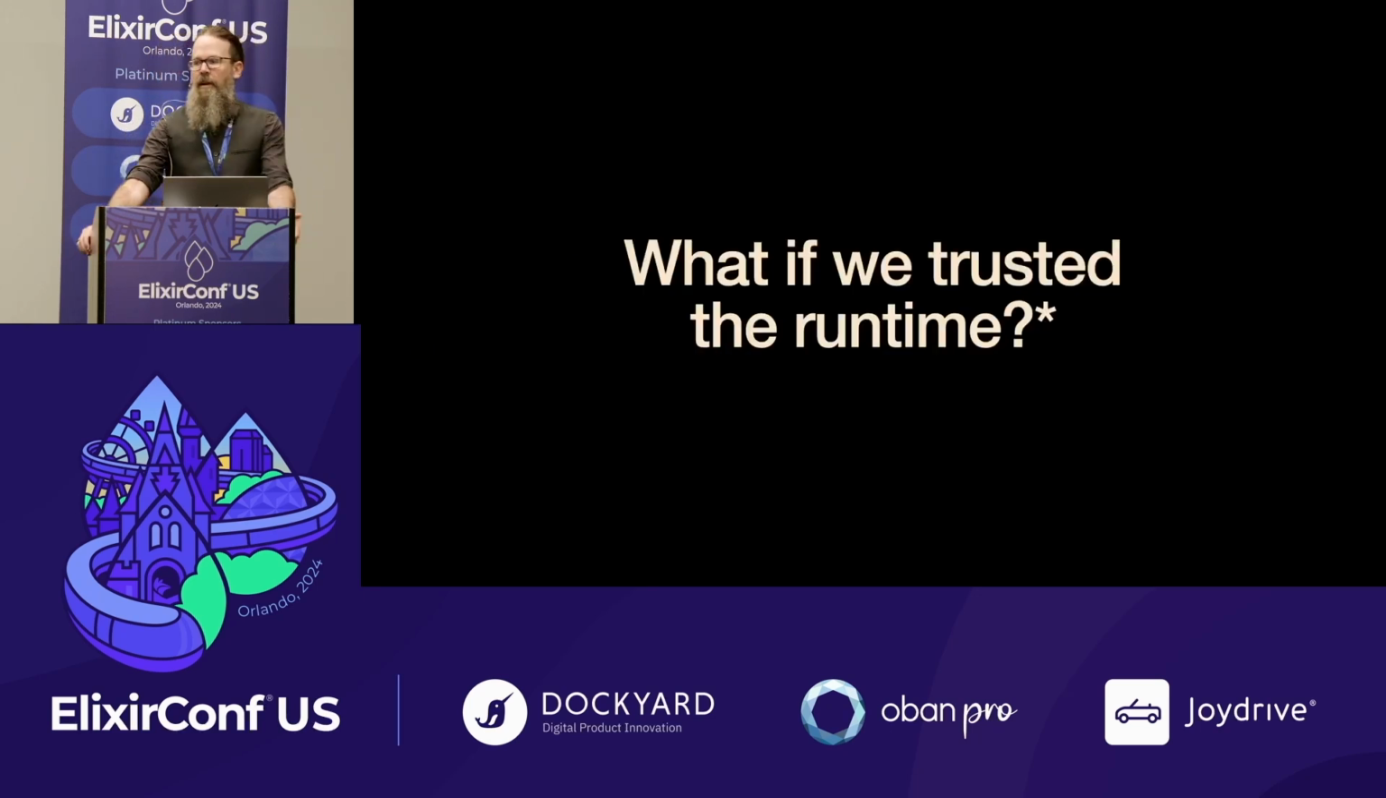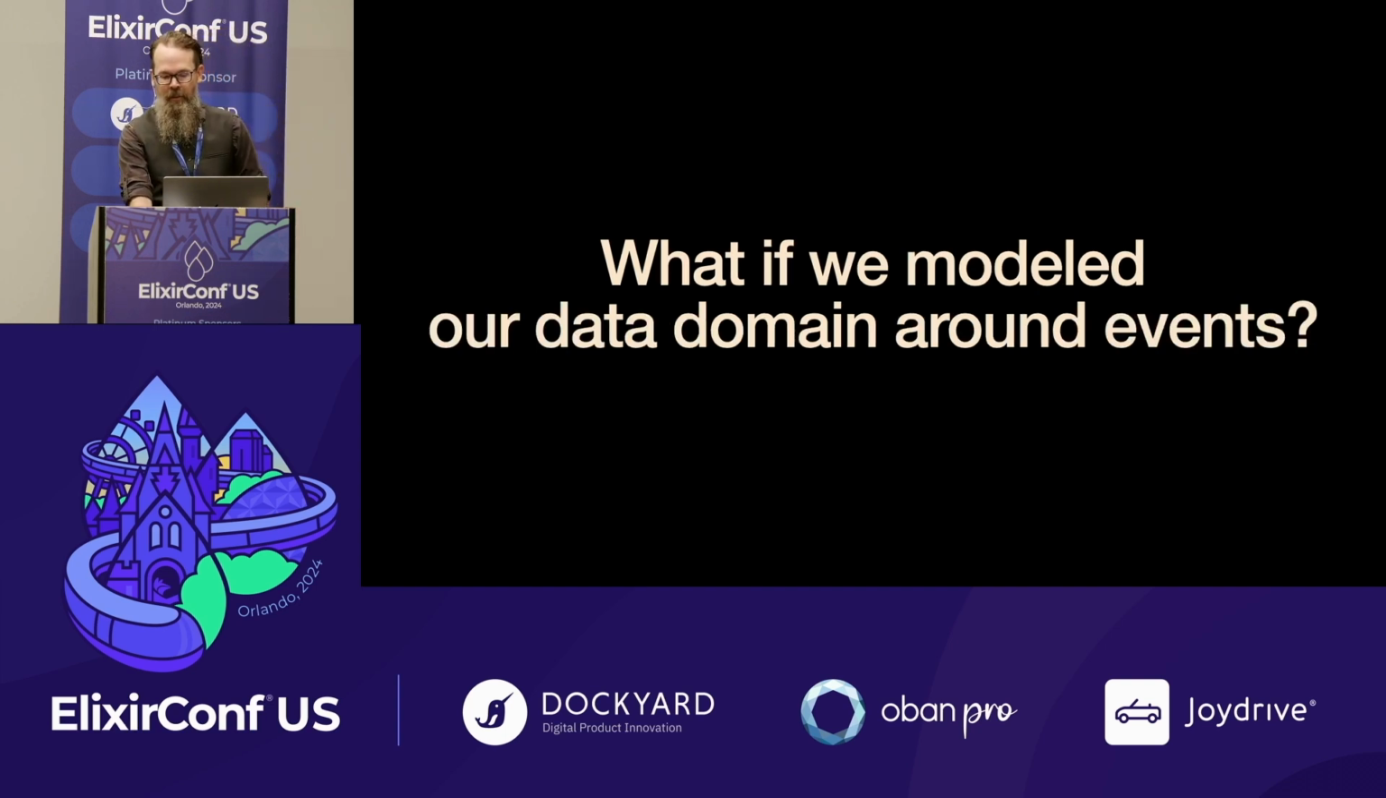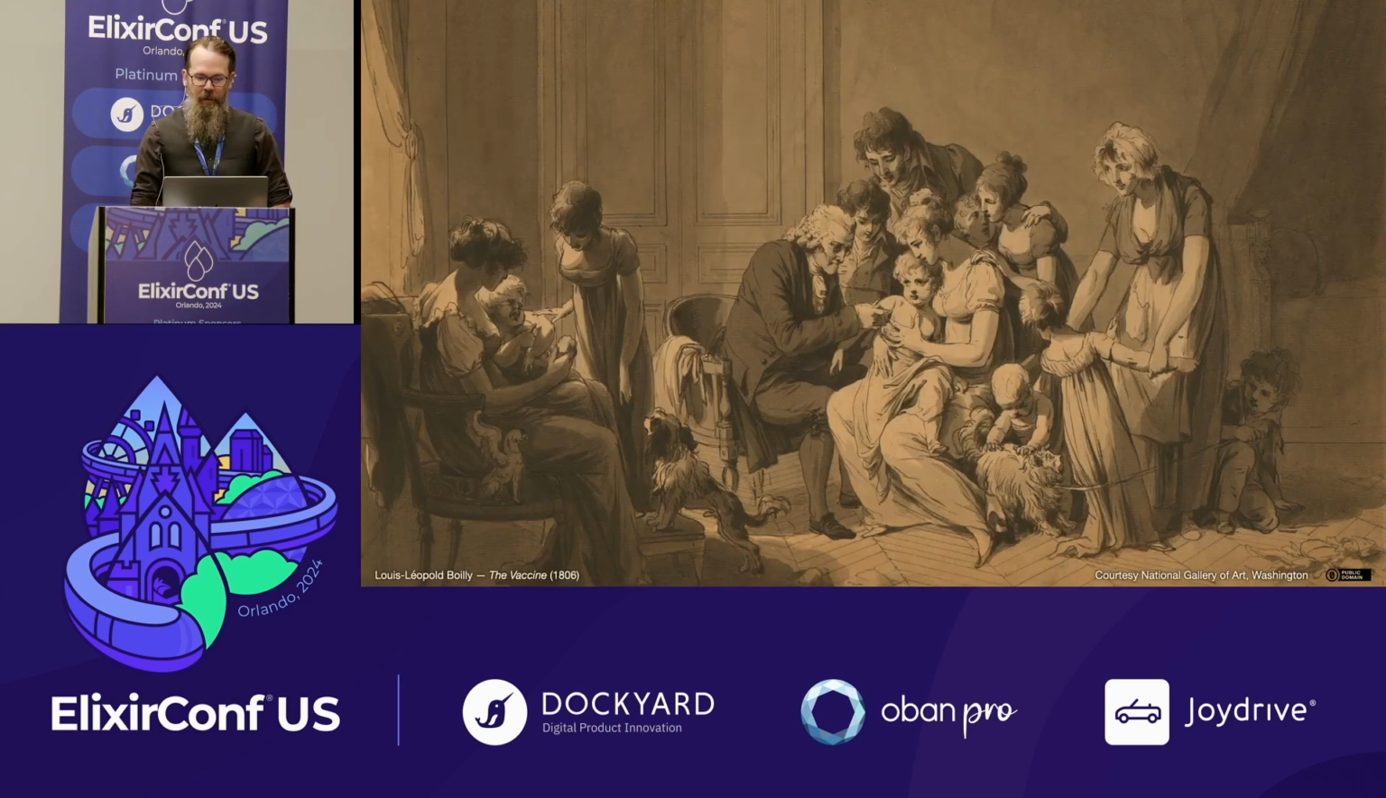And one of the things I want to talk about today is, now that we're in Elixir and have access to the Erlang VM, what if we actually trusted the runtime to do a lot of the work rather than using dependencies? With an asterisk. And that asterisk is, what if we modeled our data domain around events to help us with that? So a little bit about the story.